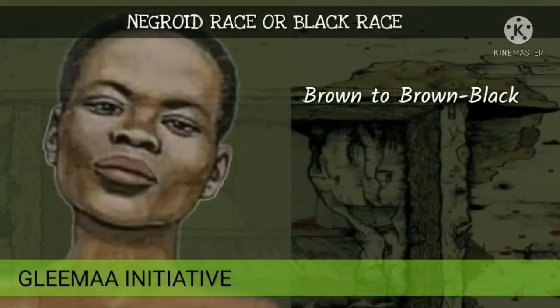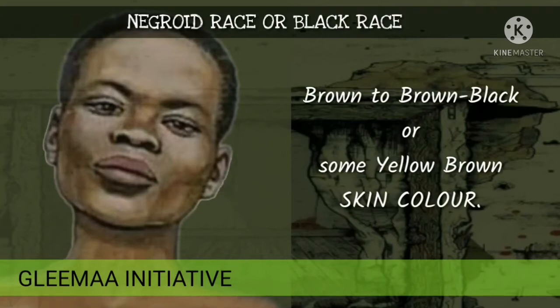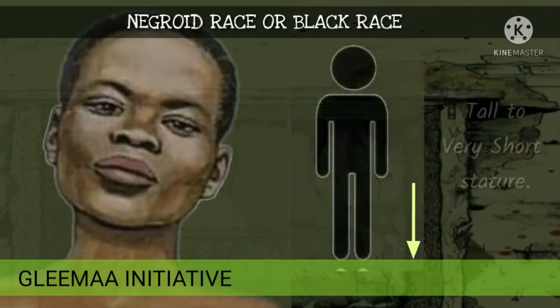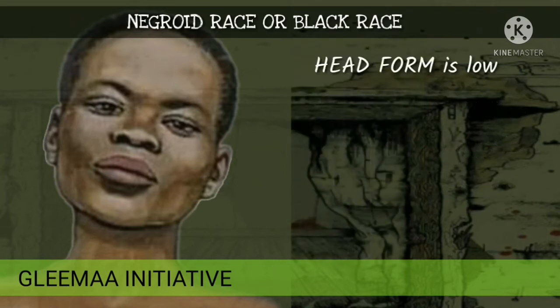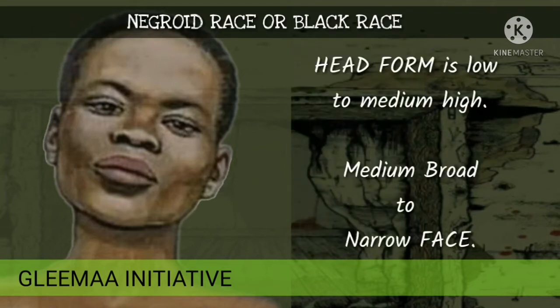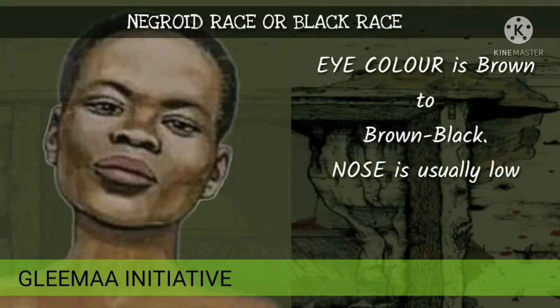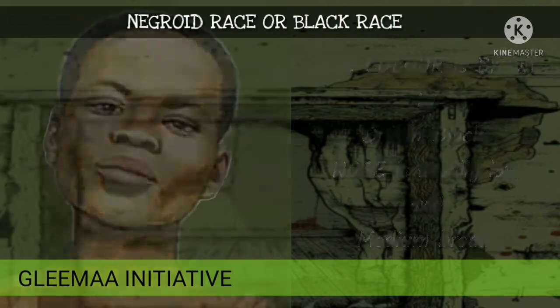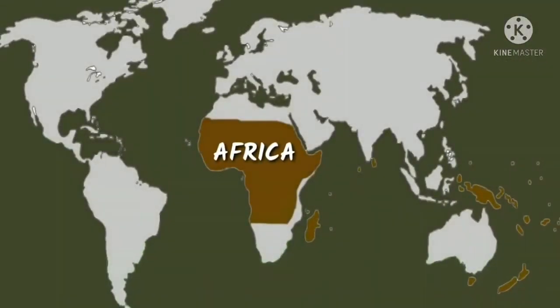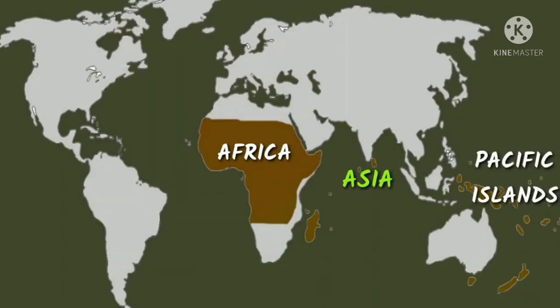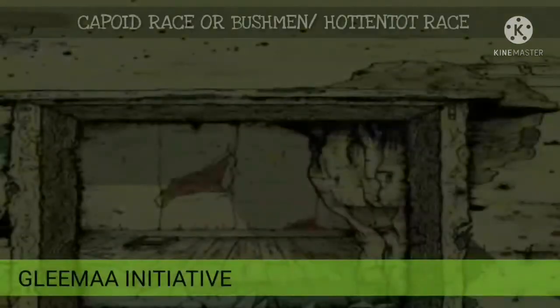Now, the Negroid race, or you call them the black race, Africa is part of it. Brown to brown-black color, or yellow brown. Tall to very short stature. Head form is low to medium high, medium broad to narrow nose, as you can see from this image. Hair is brown to black and light curl to woolly or frizzy in texture. Eye color is brown to black, nose usually low and medium broad. You can see that is the Negroid, majorly in Africa, Asia, and the Pacific Island. This is where you see the Negro.